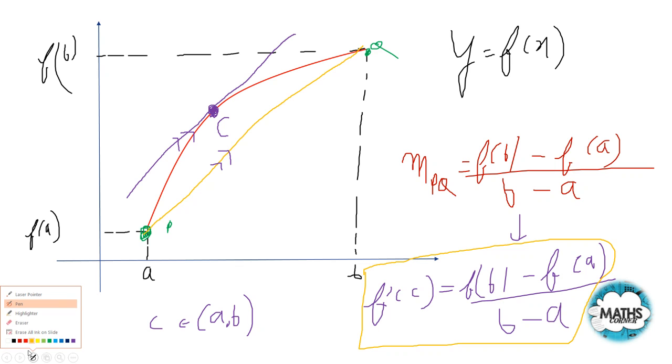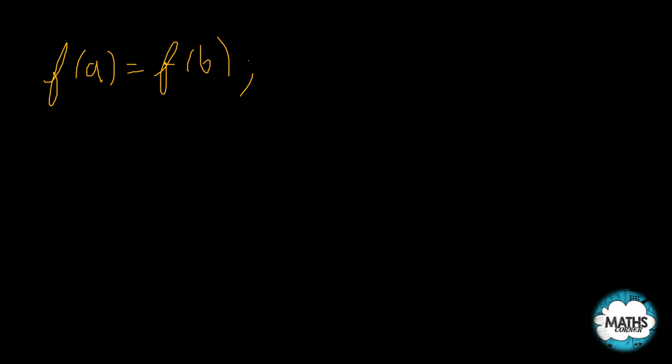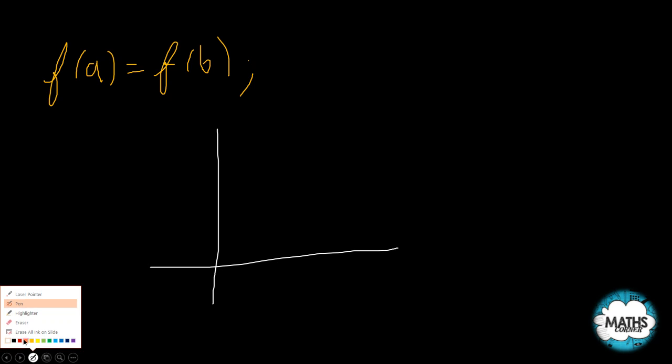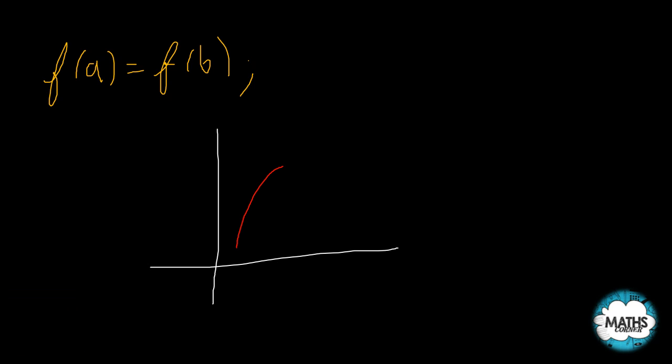If I put f of a equal to f of b, what will the graph become? My graph will become something like this. This is my f of a equal to f of b, this is my a, and this is my b.